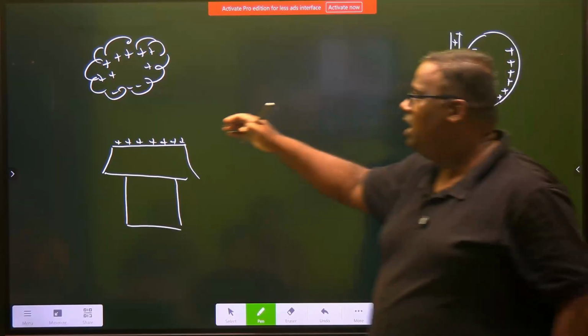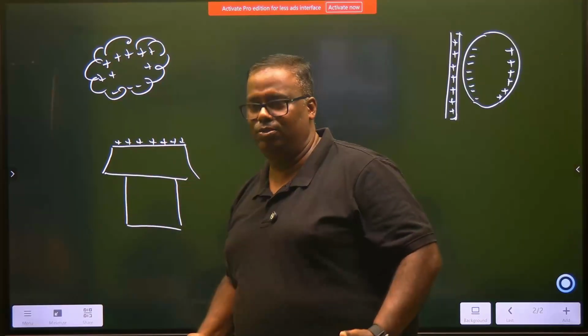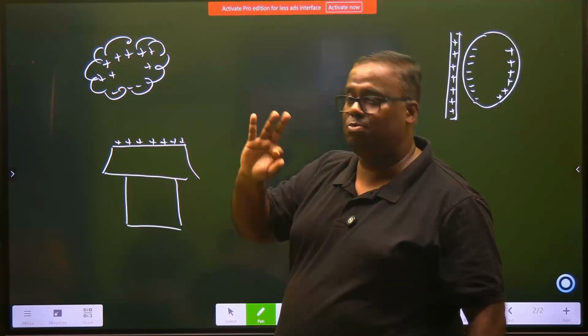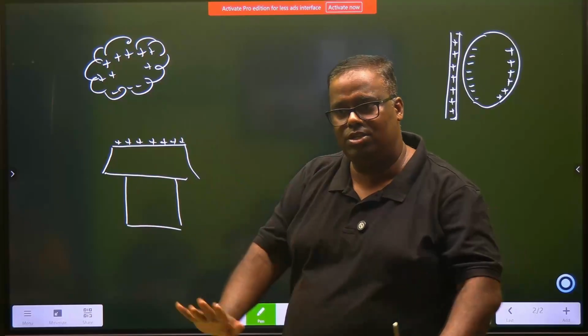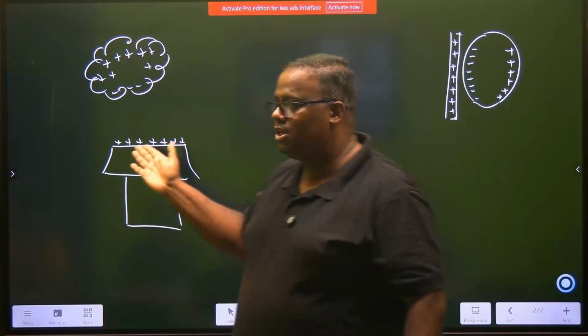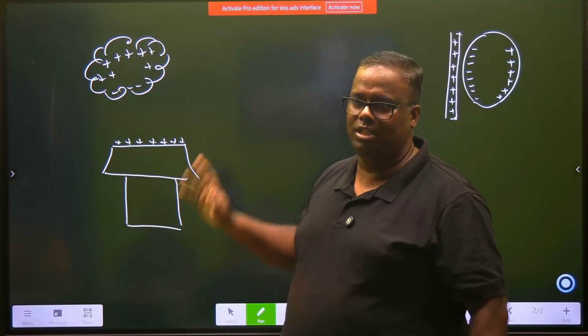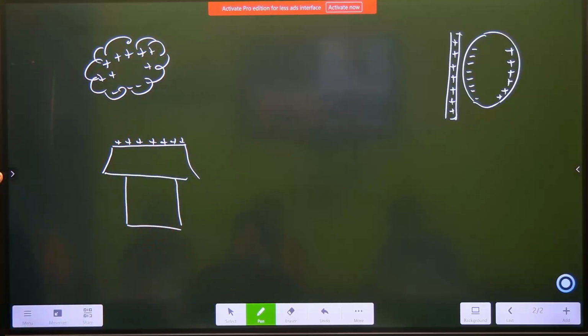So when the cloud is at a very lower level compared to your roof height, then the cloud has a lot of negative charge. And this roof is neutral, means it has both type of charges. So this negative charge is going to do what? It is going to push the negative charges of the roof. So what charges are going to appear? Positive charges will come. This is called polarization. आपने polarize कर दिया है. And now if this particular charge buildup increases, which does increase in Uttarakhand and all these areas, and then people say cloud burst, बादल फट गया है.